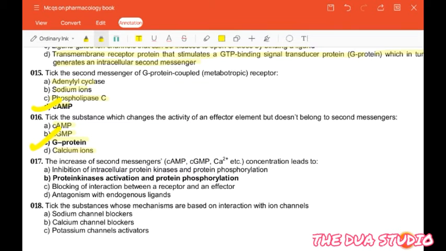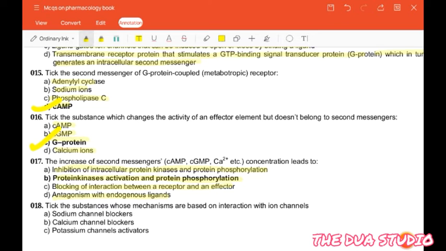Next question is: the increase of second messengers concentration leads to inhibition of intracellular protein kinase and protein phosphorylation, protein kinases activation and protein phosphorylation, blocking of interaction between a receptor and an effector, antagonist with endogenous ligands.